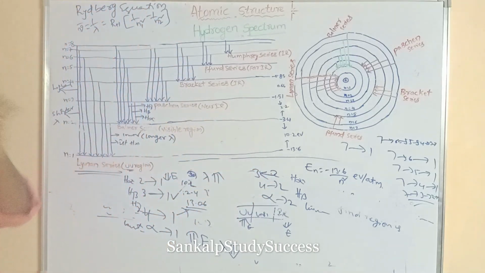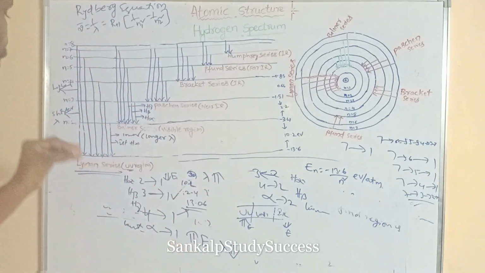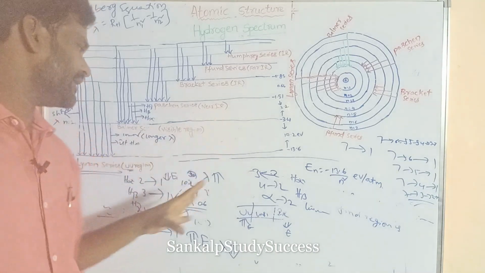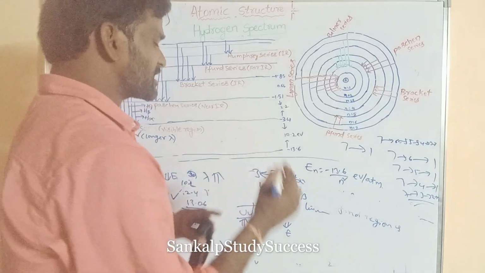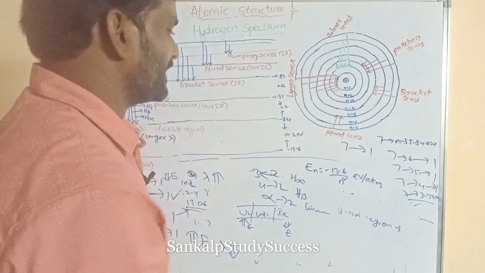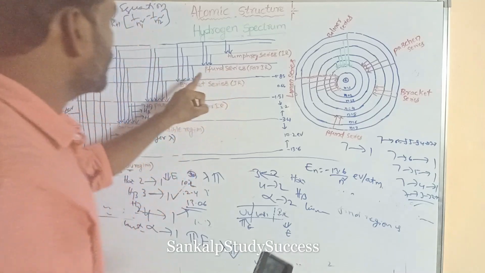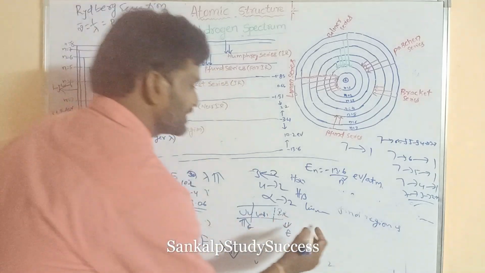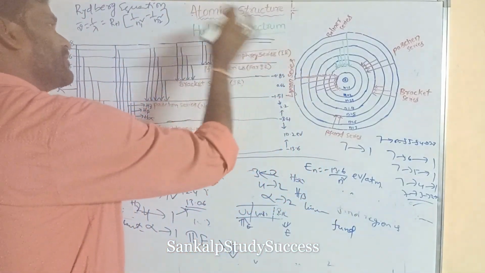So in the hydrogen spectrum, the most energetic electronic transition is found in which region? UV region. UV region means Lyman series. And in the hydrogen spectrum, the less energetic transition is found in which series? Pfund series. This was discovered recently.